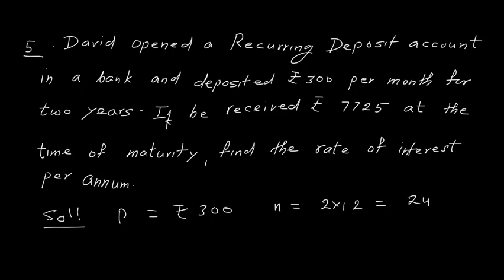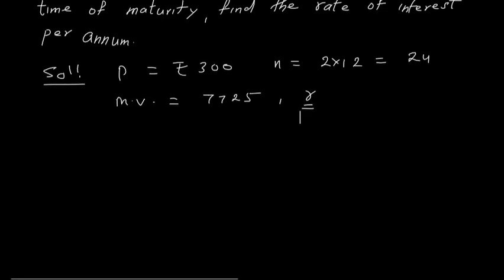If he received rupees 7725 at the time of maturity, so maturity value is given. If he received 7725 at the time of maturity, find the rate of interest per annum. You have to find the value of R. Okay, R is the question mark.